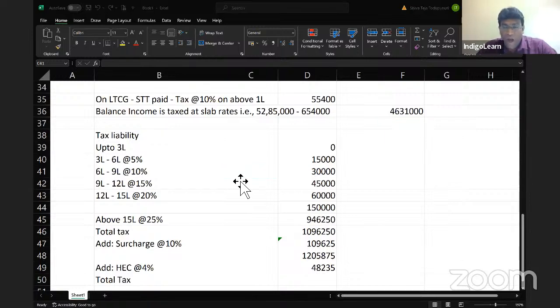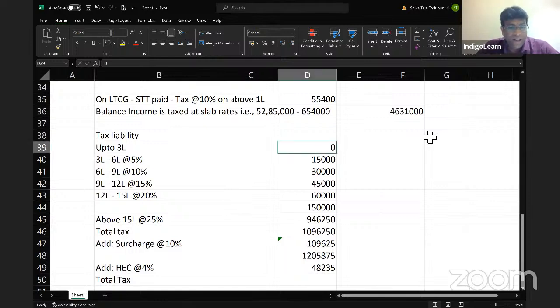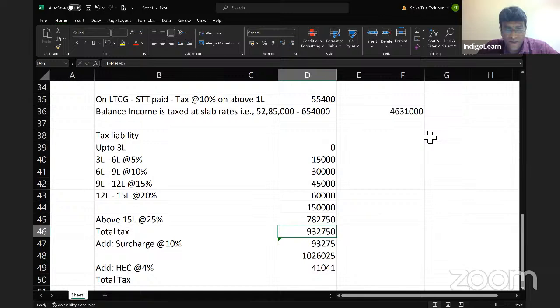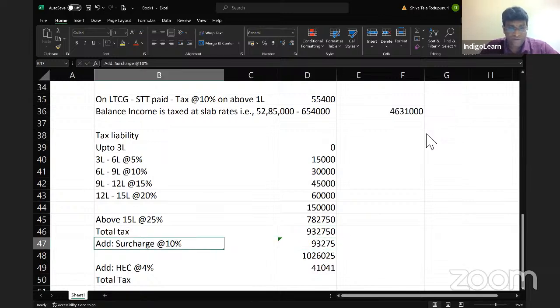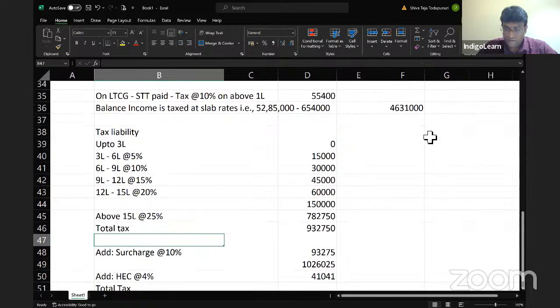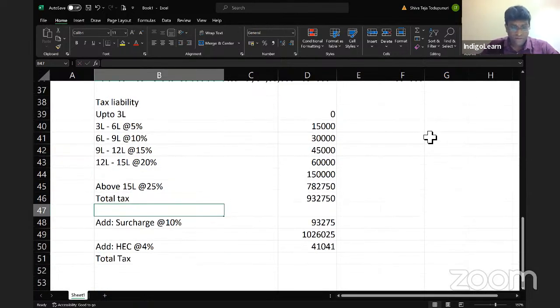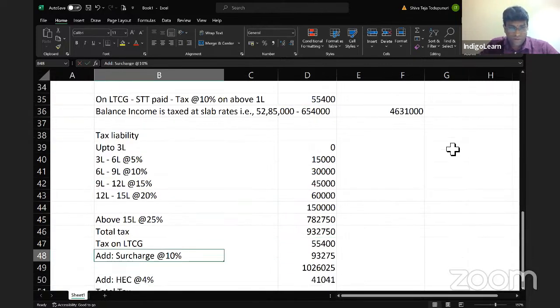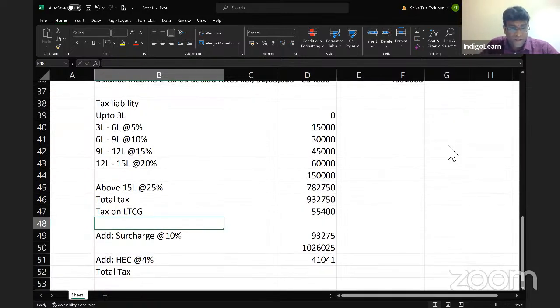So that we are fully clear. On 46,31,000, up to 3 lakh it is nil, 3 lakh to 6 lakh 5%, 6 lakh to 9 lakh, 9 lakh to 12 lakhs, 12 to 15 lakhs, above 15 lakhs 25%. Just a second. Let me add the columns. Give me a minute.